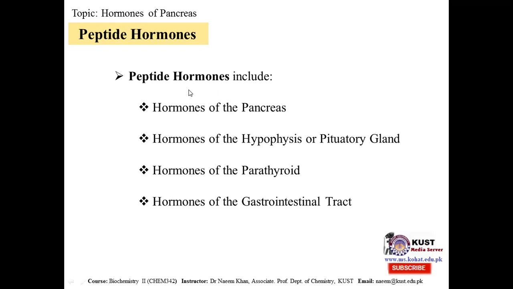The third and final type of hormone is the peptide hormone. These are the hormones which actually have protein or protein derivatives. They have peptide bonds in their structure. These hormones include those which are secreted basically by pancreas, pituitary gland, parathyroid gland, or gastrointestinal tract. So hormones of this class include hormones secreted by basically the main three glands: pancreas, pituitary gland, and parathyroid gland. And also some hormones which are secreted by the gastrointestinal tract are categorized in this type.